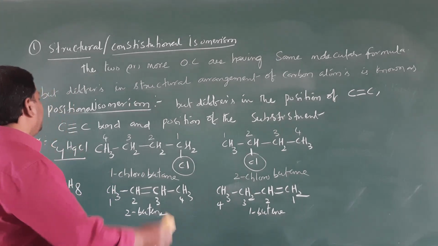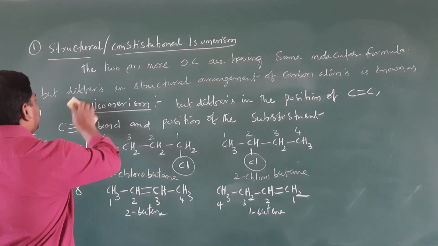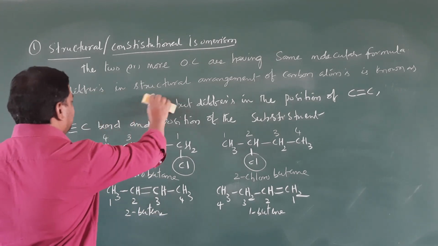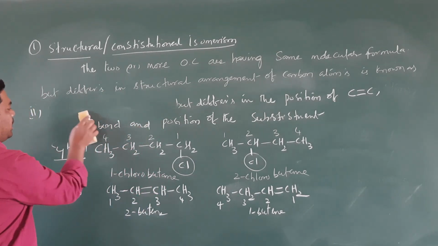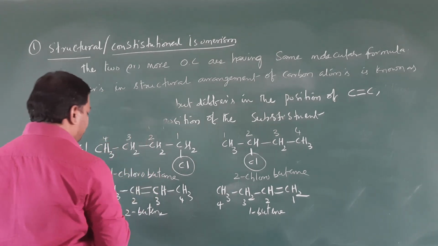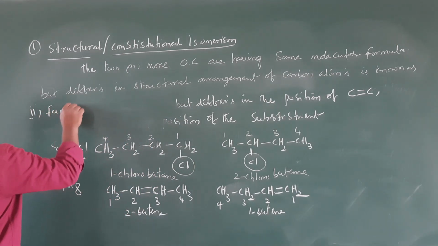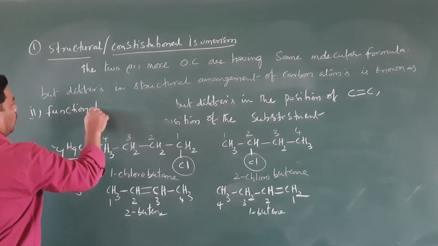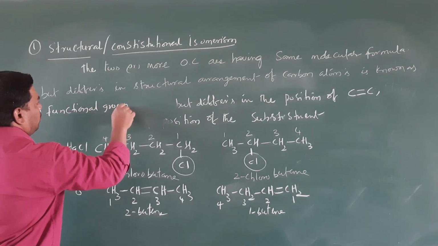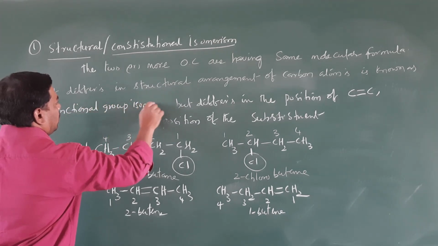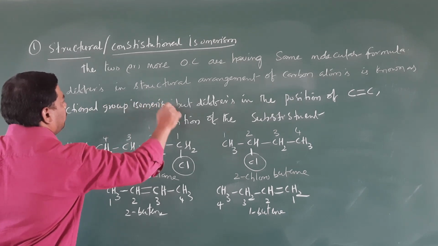Okay, right. So next we will move to functional group isomerism. We will discuss what functional group isomerism is. Okay, clear, students? Right.